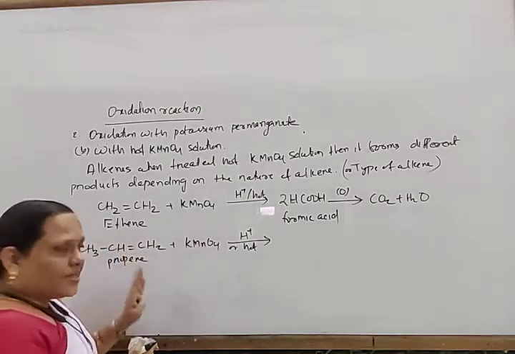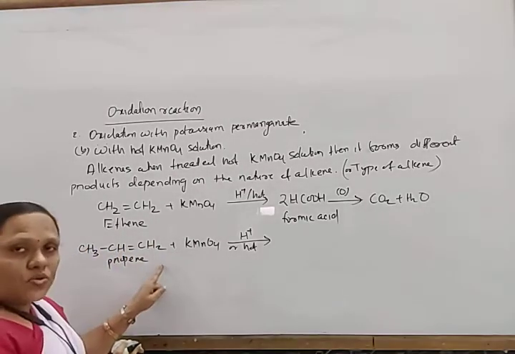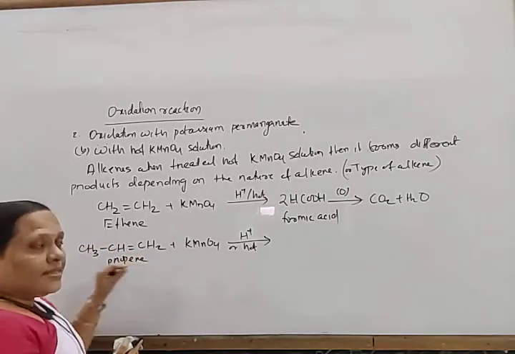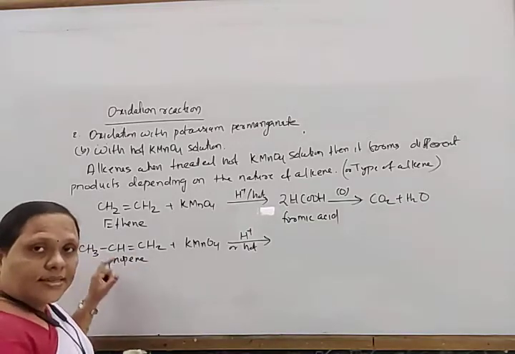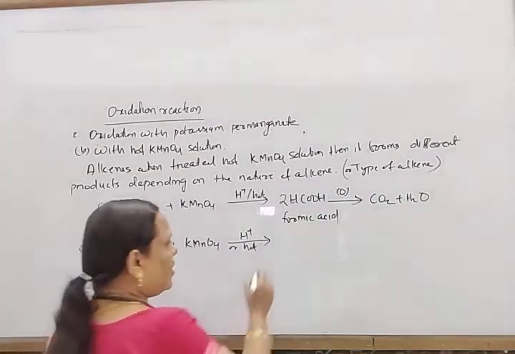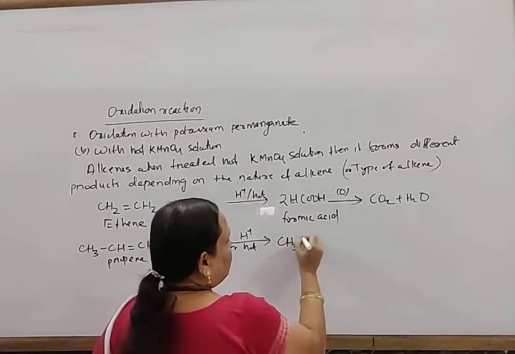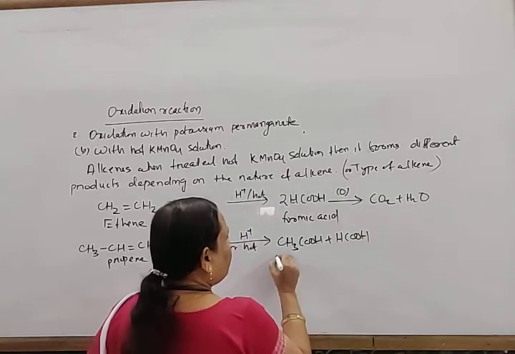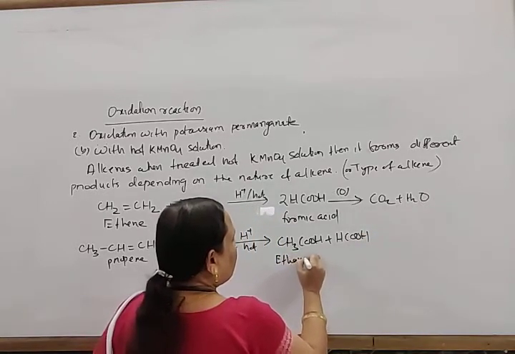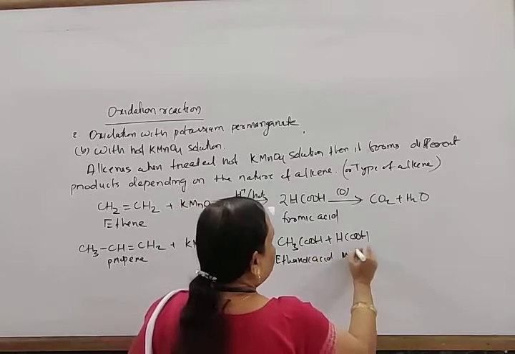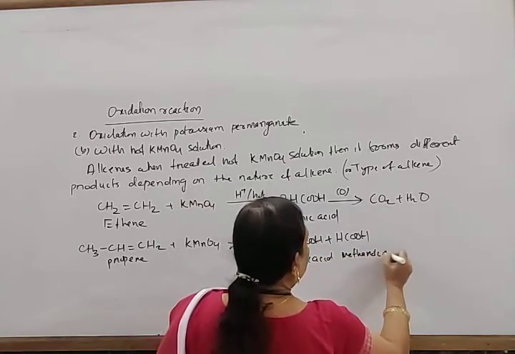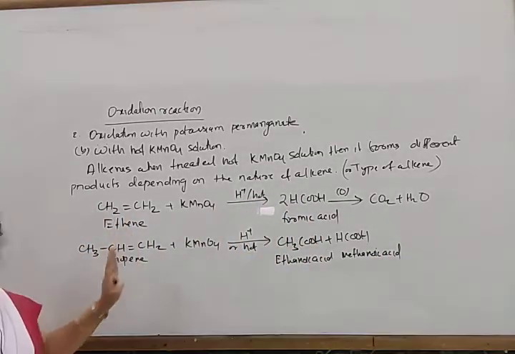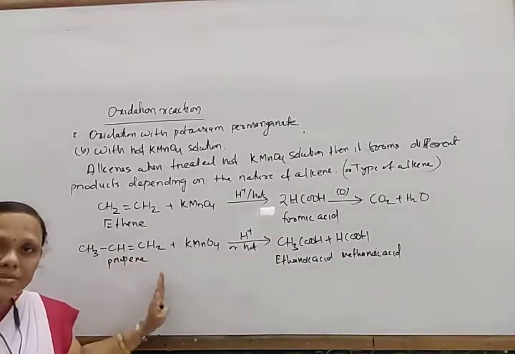So this part is 2 acids. This part is 1 acid and this part is another acid. So always, when simple straight chain alkenes are there, it gives 2 moles of carboxylic acids, that is CH3COOH plus HCOOH, that is ethanoic acid and methanoic acid. In this way, 2 acids are generated. So the double bond breaks down, this part gives 1 acid and this part gives another acid.